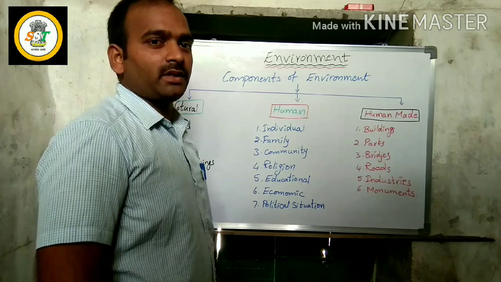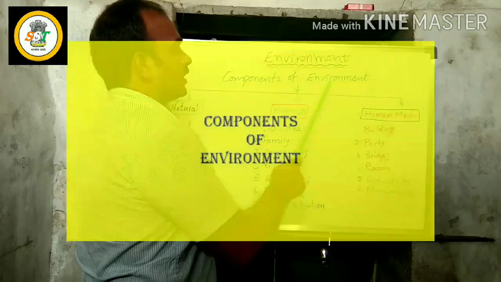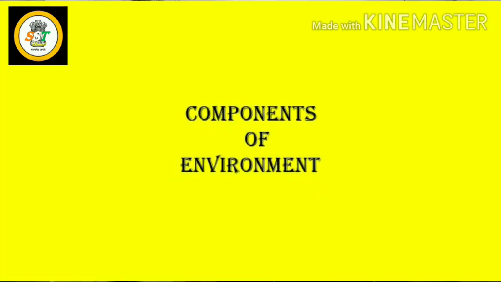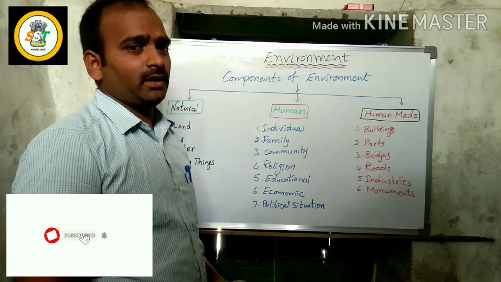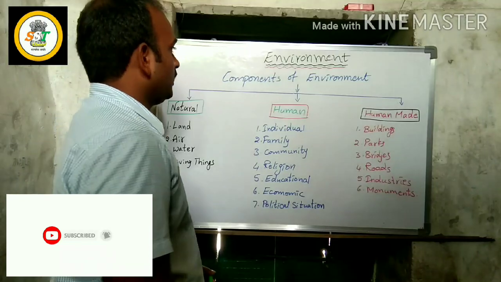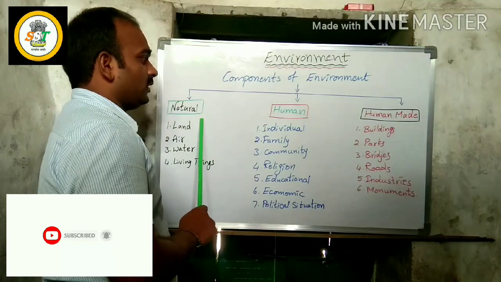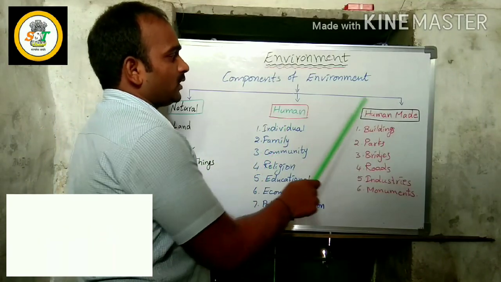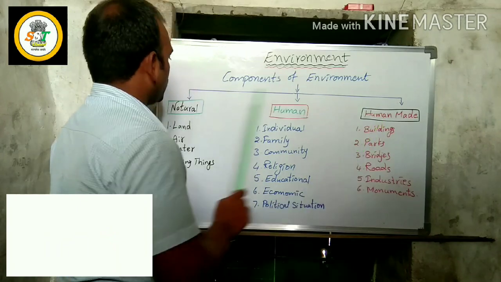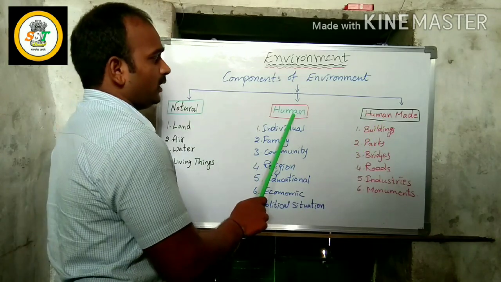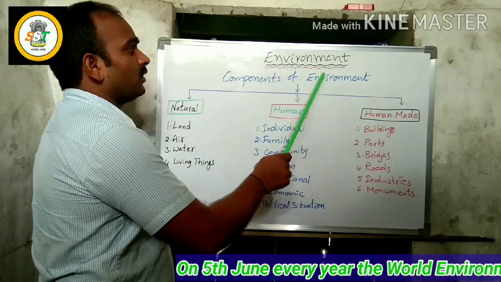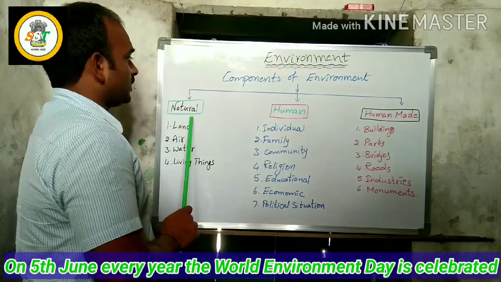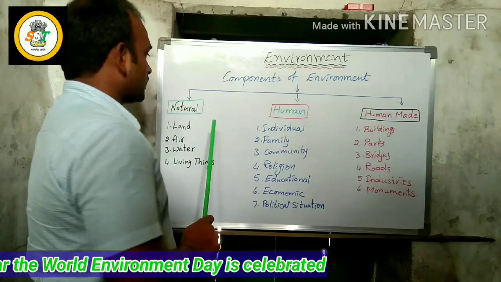Next topic under the environment: components of environment. What are the components of environment? Mainly there are three components of the environment. First one is natural, second one is human, third one is human made. These are the main three components of environment. Let us discuss these three components.